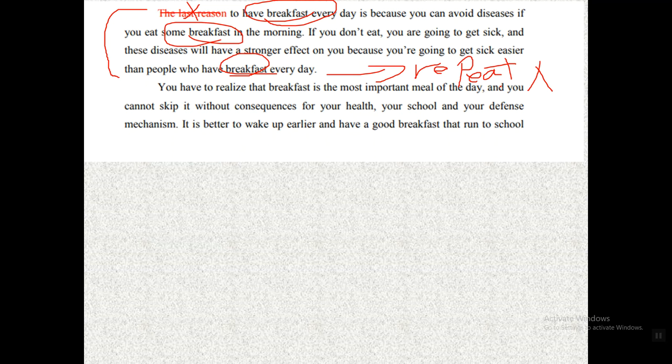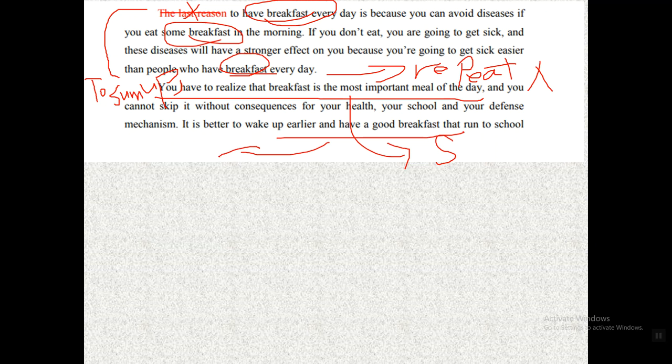Now let's move to the conclusion. You have to realize that breakfast is the most important meal of the day. So here he is summarizing, but I really recommend starting with to sum up. I like to say to sum up, and then a comma, and then you have to realize that breakfast. So here he already gives us a summary of what has been mentioned, and here it's better to wake up earlier, so he gives us a recommendation or advice at the end.